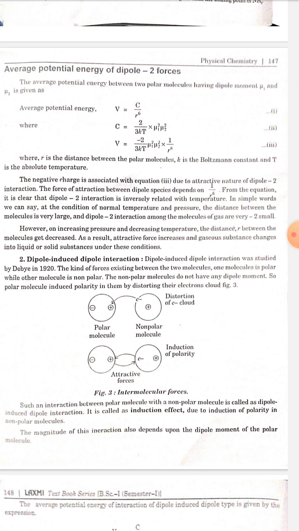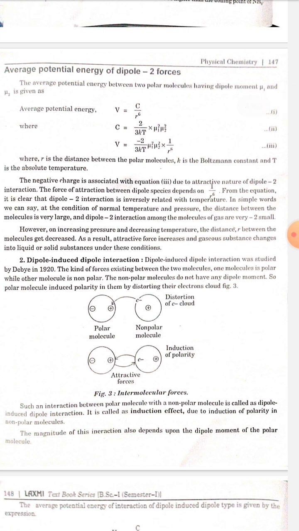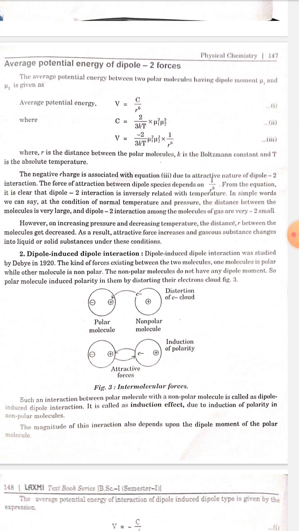The negative sign is associated with equation 3 due to attractive nature of dipole-dipole interaction. The force of attraction between dipole species depends on 1 upon R^6. From the equation it is clear that dipole-dipole interaction is inversely related with the temperature.